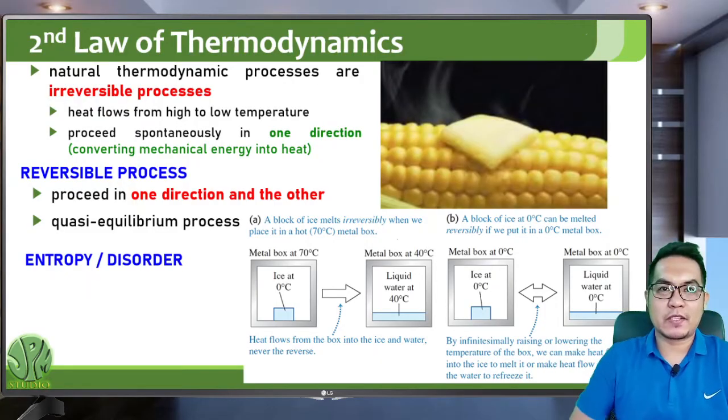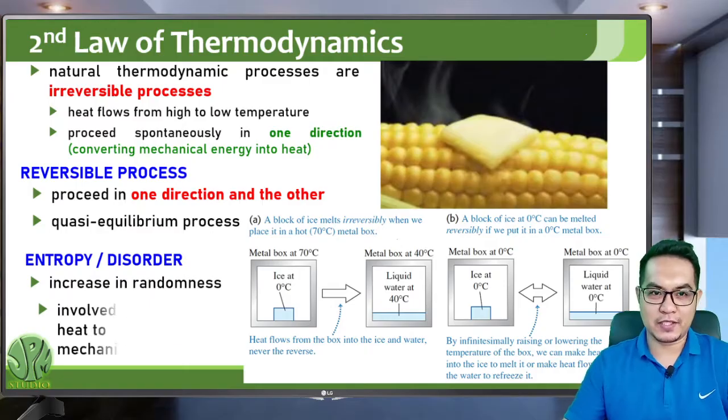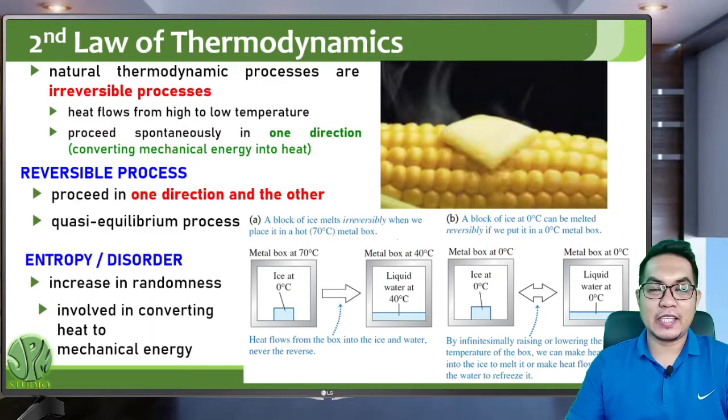The second law of thermodynamics is also concerned with entropy. Entropy is defined as the disorder of a system, or the increase in randomness. It is involved in converting heat to mechanical energy.